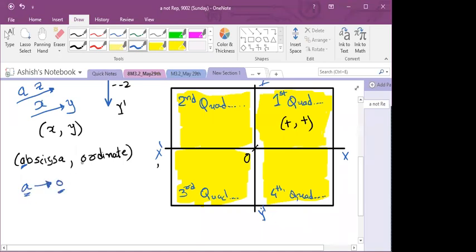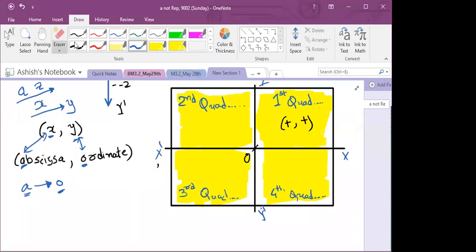So first there will be A, then it will be O. Here also first there will be X, then it will be Y. So first same, second same. Okay, after X, Y will come; after A, O will come. So in this way you can remember. Okay, so abscissa will always be your x, ordinate.